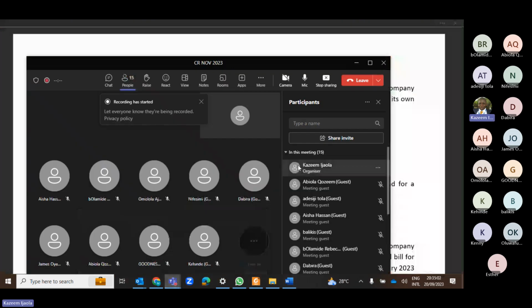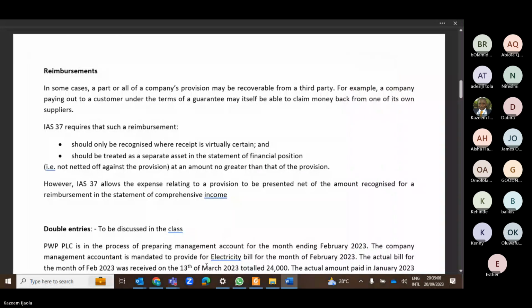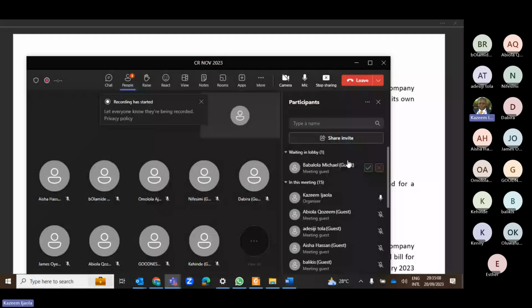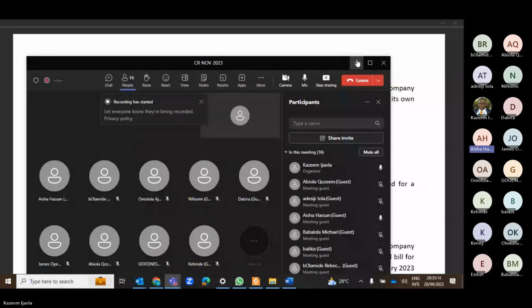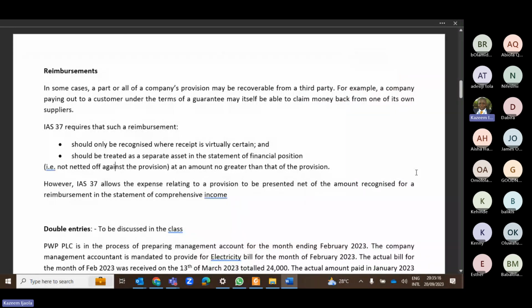I want to move on. Are we cool with the treatment of reimbursement, ladies and gentlemen? Yes, sir. Okay, thank you. Yes. Thank you. All right.